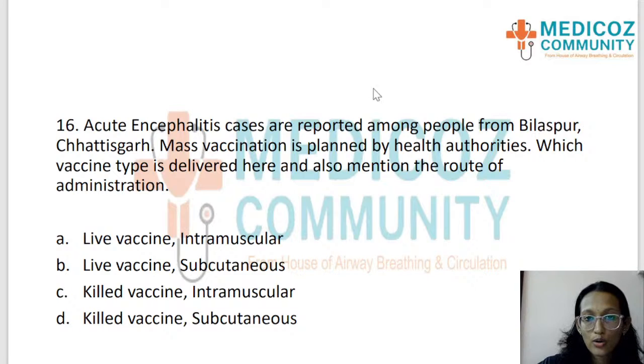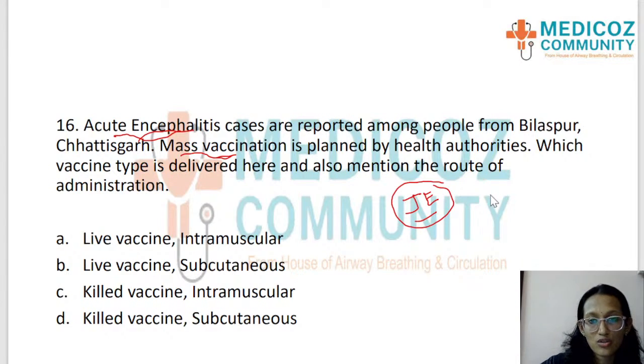Okay, so here we have a case of acute encephalitis. So among the vaccine preventable diseases, which disease are we looking at? Which disease do we have? Which encephalitic disease do we have mass vaccination for? The one that we can think of is usually Japanese encephalitis. Students, when you say acute encephalitis, we are referring to Japanese encephalitis. Okay, so you need to know the type of vaccine and the route of administration here.